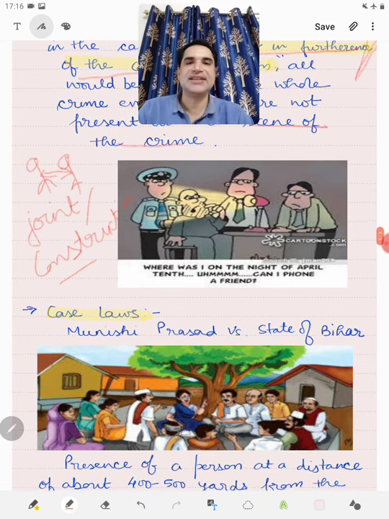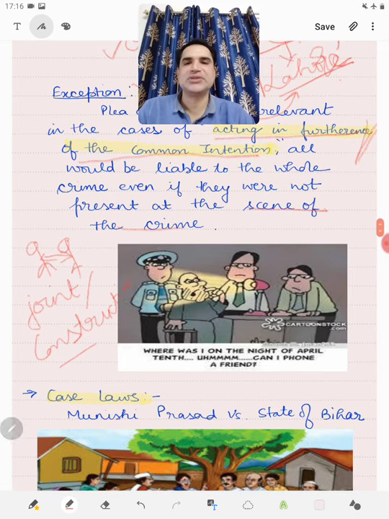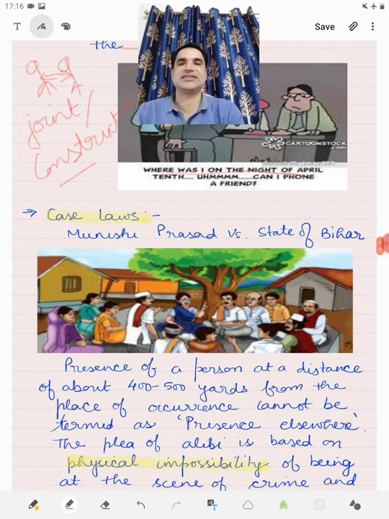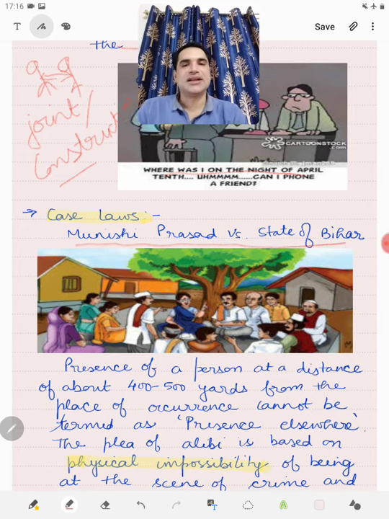So, friends, you see that one of the most basic questions which the police asks is where a person was at the time when the crime was committed. Now, one case law is Munshi Prasad versus the State of Bihar. In this, the crime was committed hardly at a distance of some 400 yards from where the panchayat was taking place.